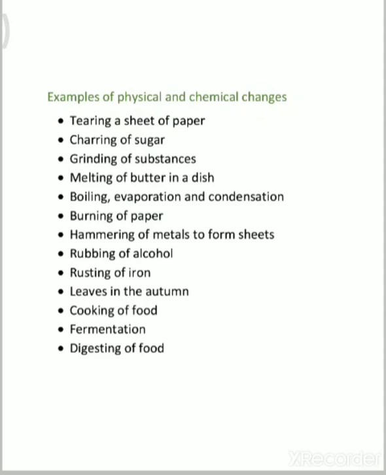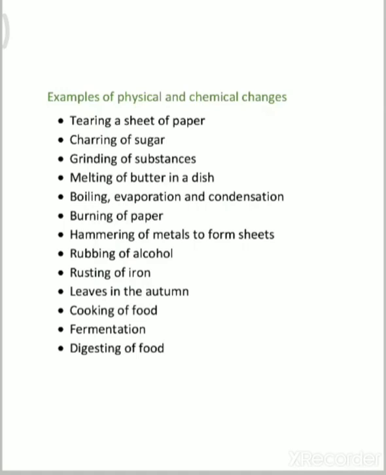Then melting of butter in a dish, is this physical or chemical? We can say both changes are happening here. It is a physical change. How?